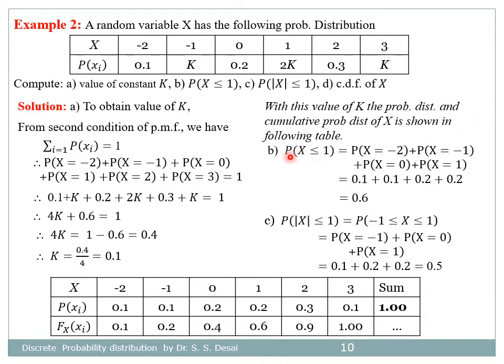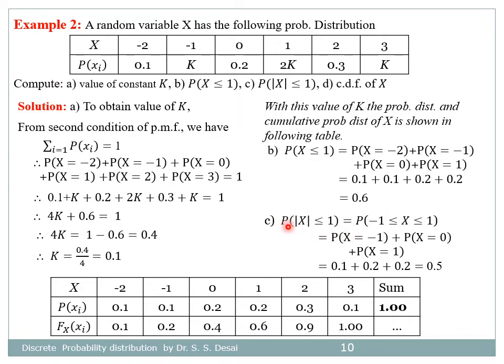Now to find the probability that x is less than or equal to 1, we have to consider the probabilities for these four values. That is, the probability that x is equal to -2, plus the probability that x is equal to -1, plus the probability that x is equal to 0, plus the probability that x is equal to 1. By substituting the probabilities from this probability distribution, the simplification is 0.6.